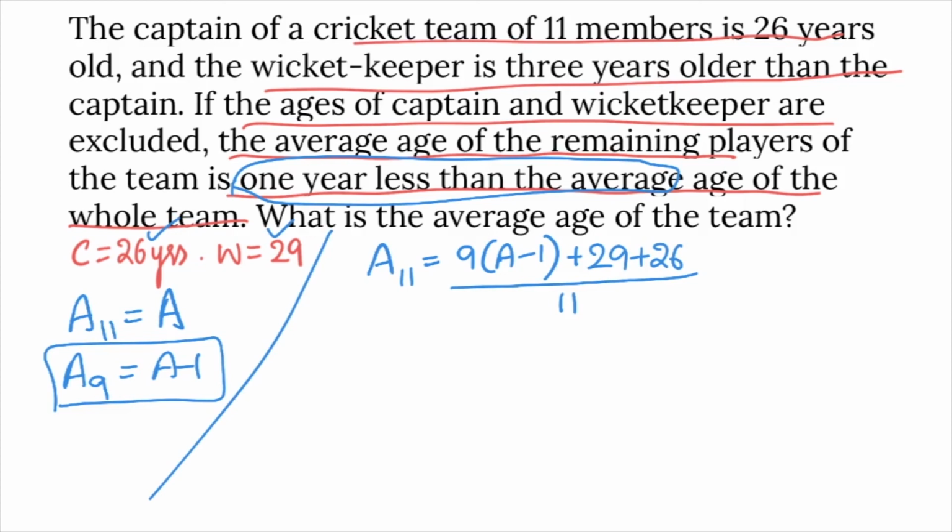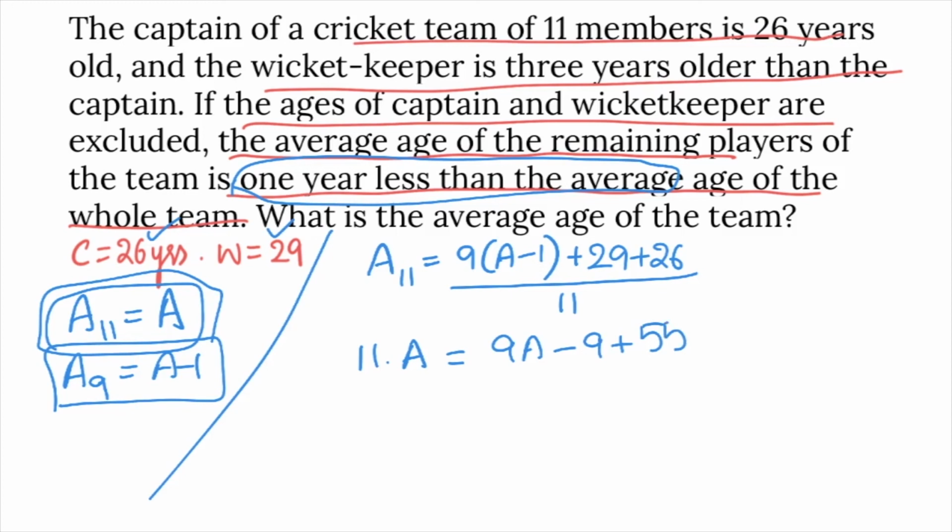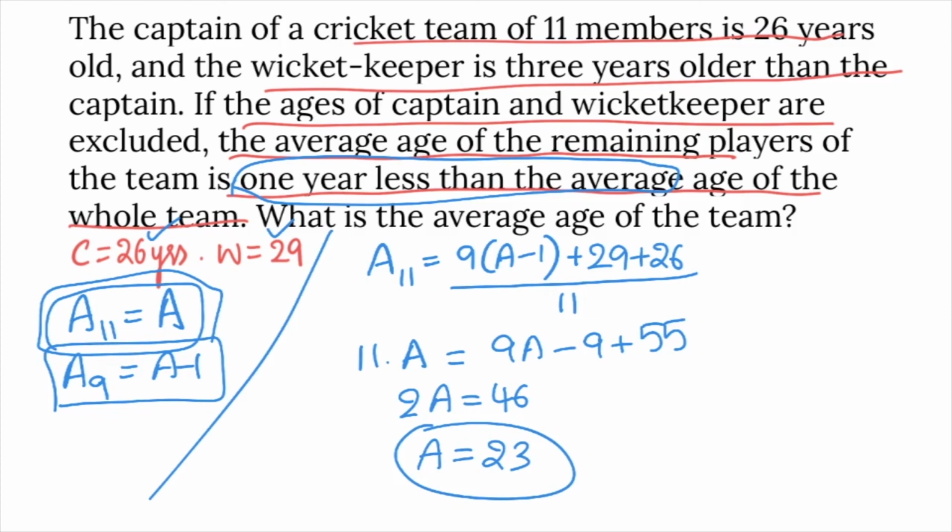11 members into average A is equal to 9A minus 9 plus 29 plus 26 is 55. 11A minus 9A, 2A is equal to 46, A is equal to 23. So age of team on average is 23 years. Average age of team excluding captain and wicket keeper is 23 minus 1, 22. Got it?